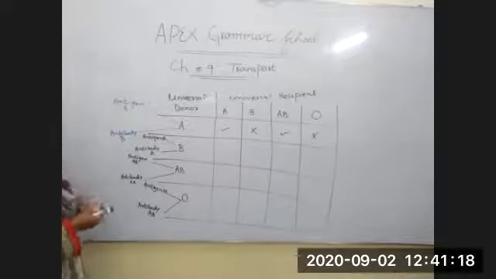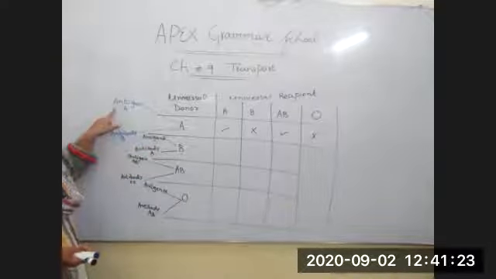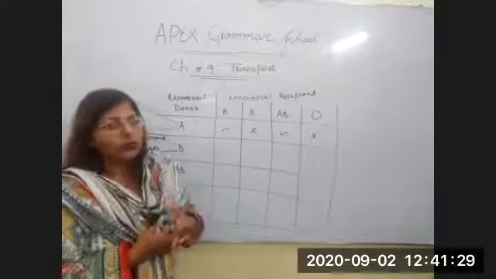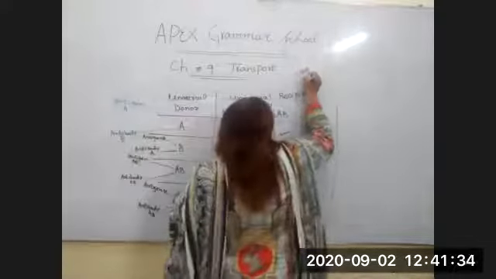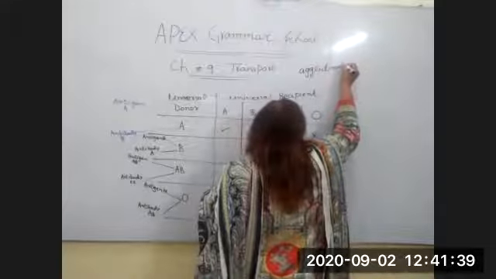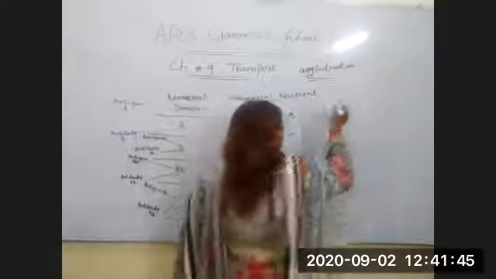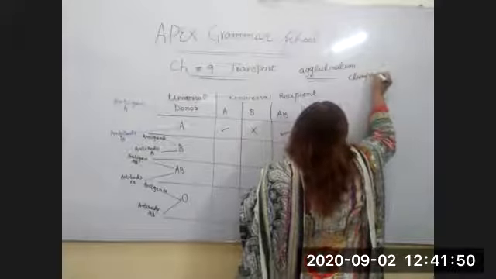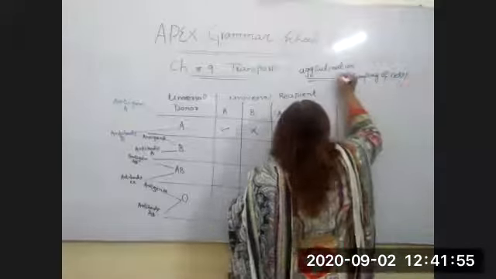We all know in blood group B there is antibody A and antigen B, and here is antigen A and antibody B. So when they cross match to each other, agglutination will happen. What is the meaning of agglutination? Agglutination means clumping of cells.